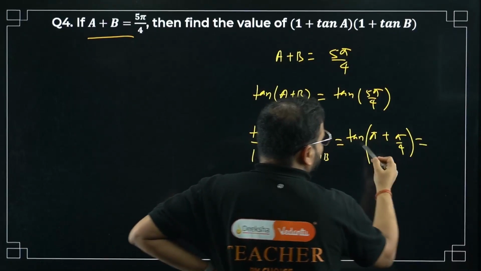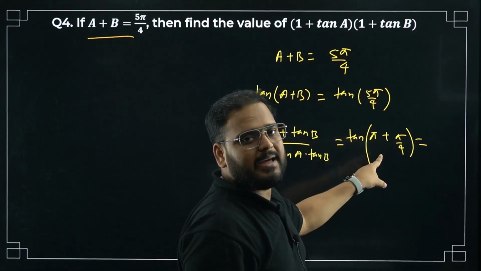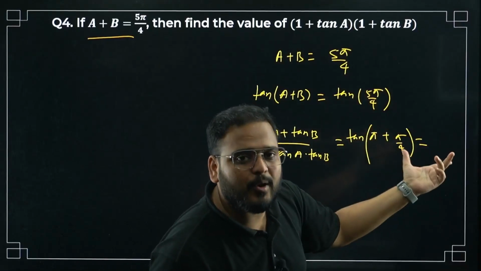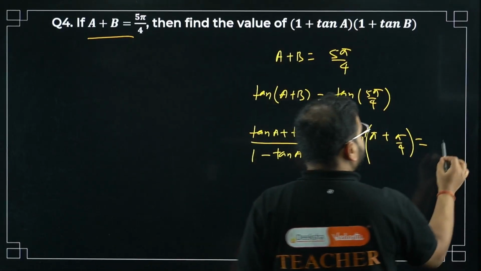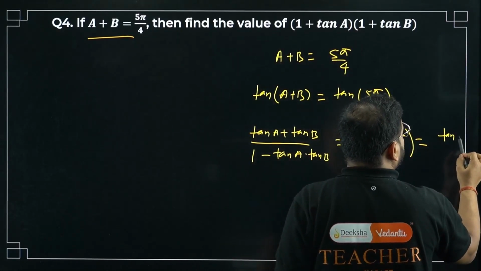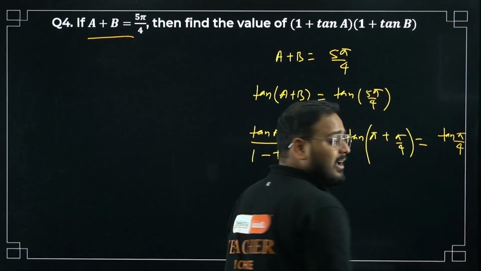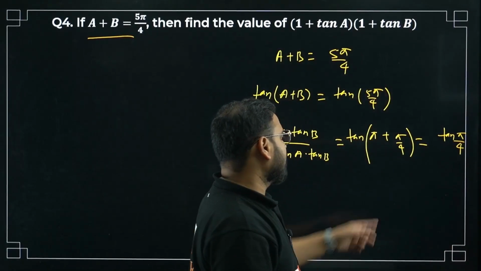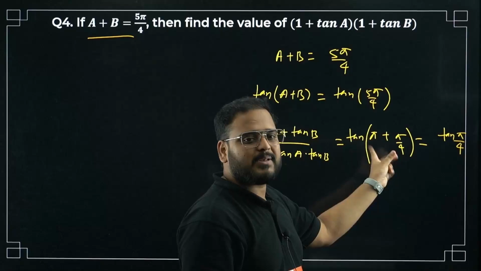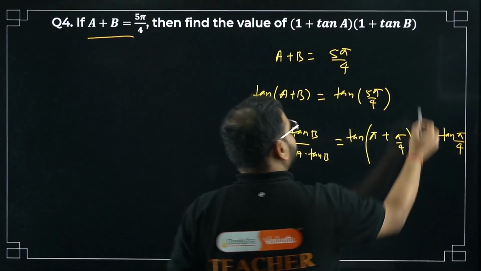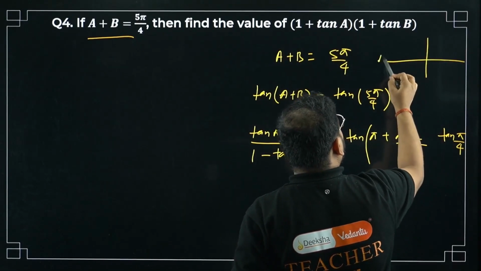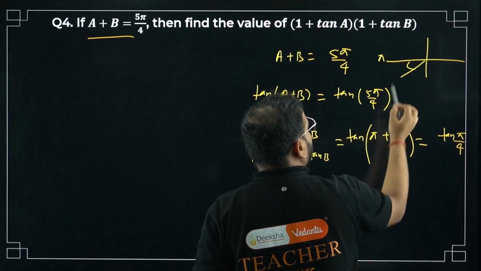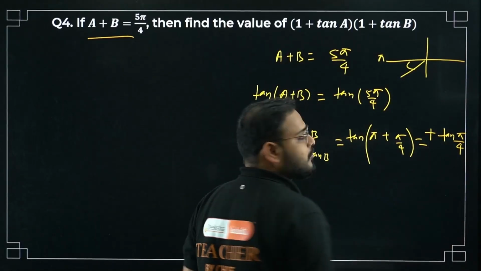It will become tan at pi, at pi means at even multiple of pi by 2, remains tan only. So tan pi by 4. What about the angle? Which quadrant is this? Pi plus pi by 4, third quadrant. So positive. Tan is positive in third quadrant.